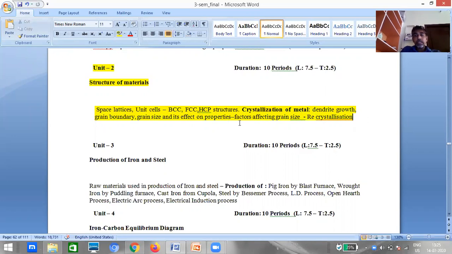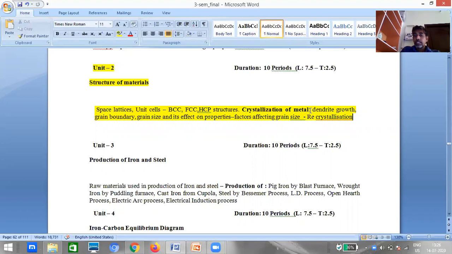In the coming sessions, we are going to discuss these points. So what is meant by space lattice, unit cell, and what are the different structures we have? In our syllabus, we have BCC, FCC, and SCP structures as per C18 curriculum. And later we have crystallization of metals.